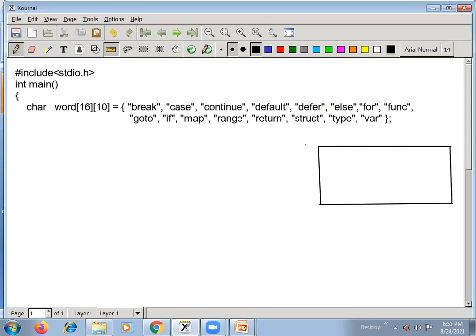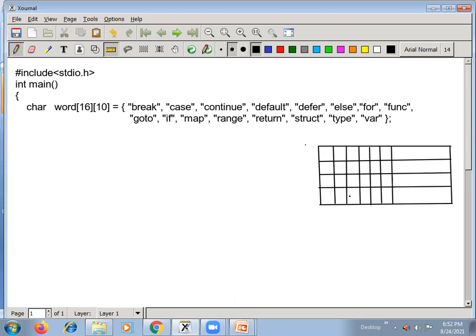I'm just showing the two-dimensional array here, one or two rows. Like this you can assume, and this is how the memory is allocated.